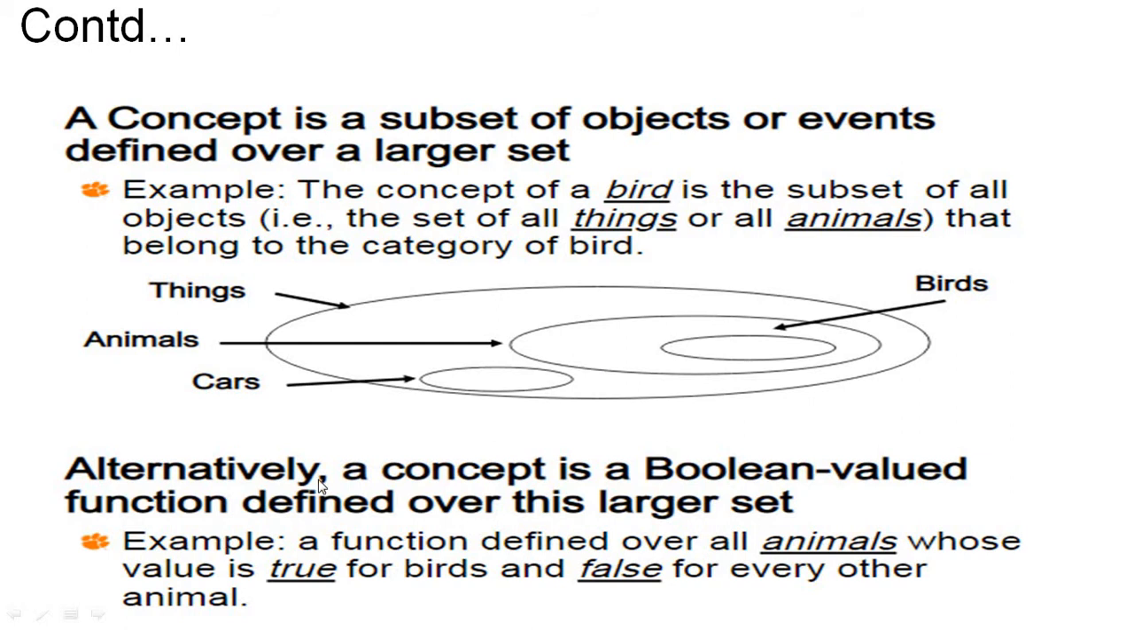Okay. So alternatively, a concept is a Boolean valued function defined over a larger set. So the value of this concept is either true or false. So it is a Boolean valued function. For example, does it belong to animal? If yes, it is true, and if it does not belong to animal, then it is false. So every output of this concept is either true or false. Hence it is called a Boolean valued function.